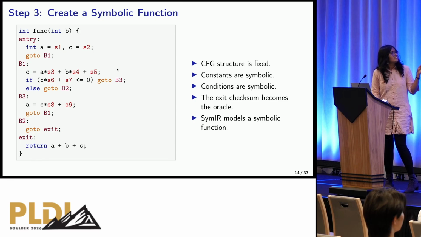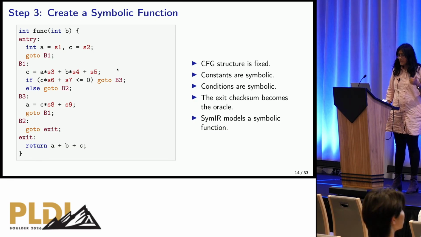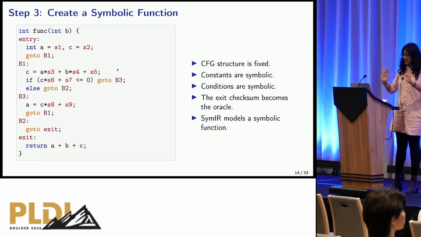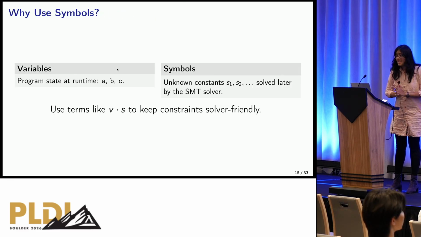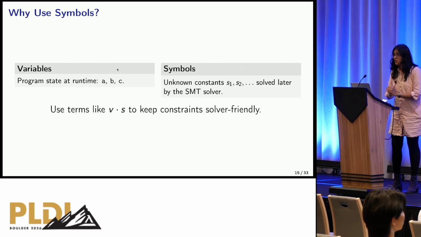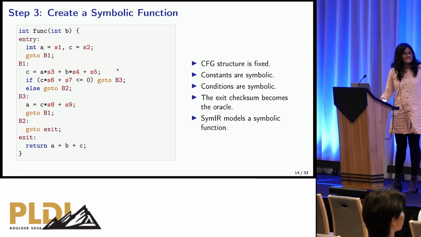Now, you'll see on the statements that there are multiple symbols over here. You'll see int a equals S1, C equals S2. A, B, C are variables. B1, B2, B3 are basic blocks. We understand that part. But then, what are S1, S2, and S3? Well, S1, S2, and S3 are knobs that you give to your solver. Currently, the symbolic function that we had in this slide was a program template and not a program itself.